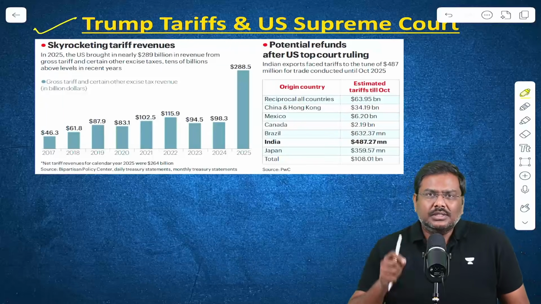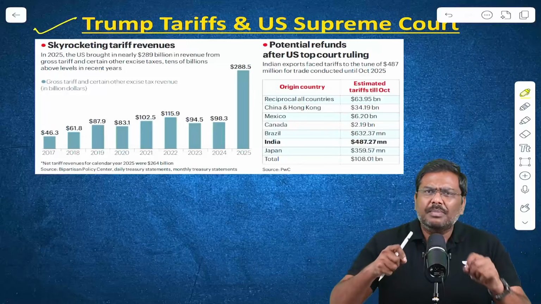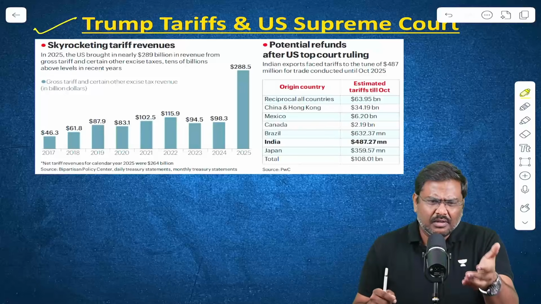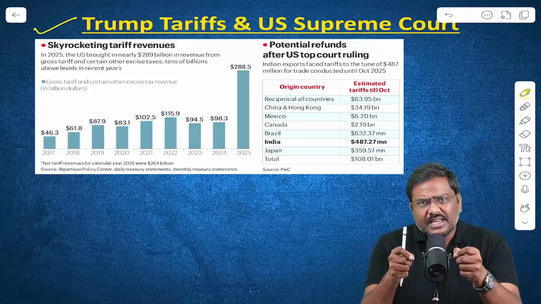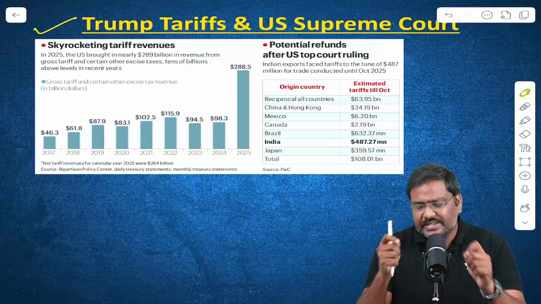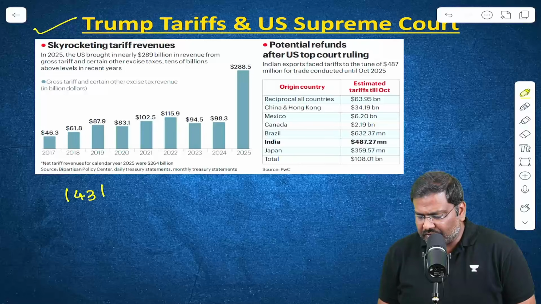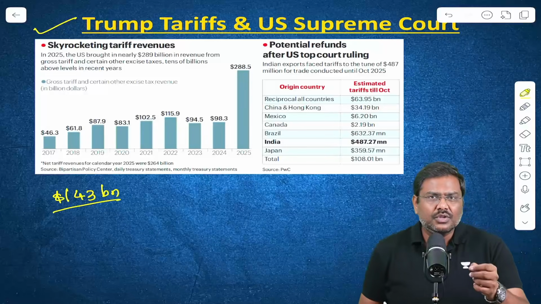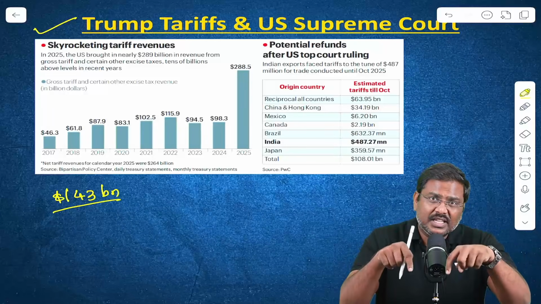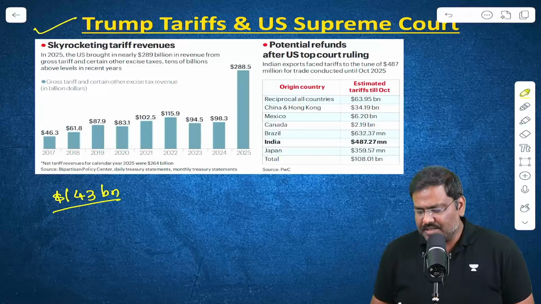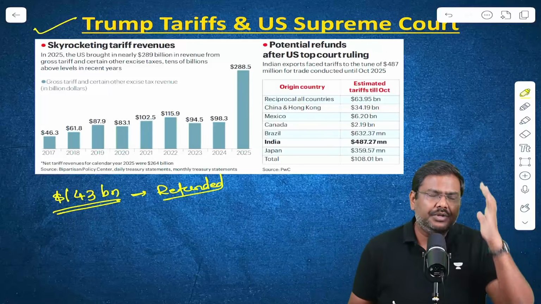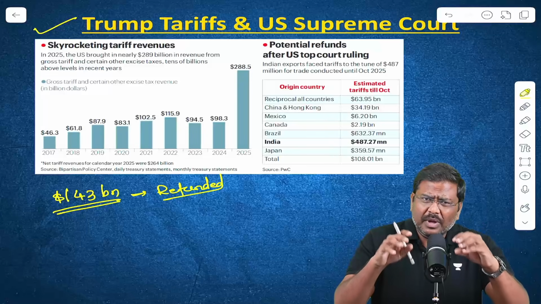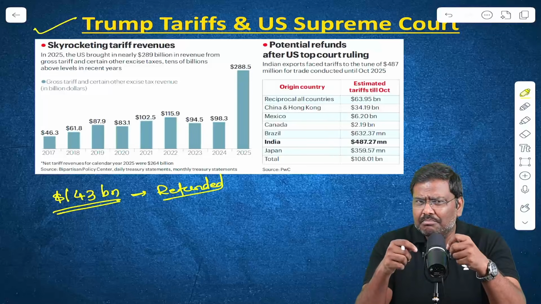Now, the Trump administration has imposed multiple types of tariffs, and the most recent one is announced on Liberation Day, the reciprocal tariffs. According to one estimate, so far $143 billion worth of tariffs or taxes have been collected under this policy. So now the question arises whether these taxes will be refunded to the ones who have paid the amount. And this is going to be a very big issue. It is going to be a very messy issue.